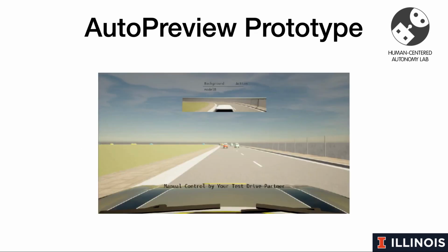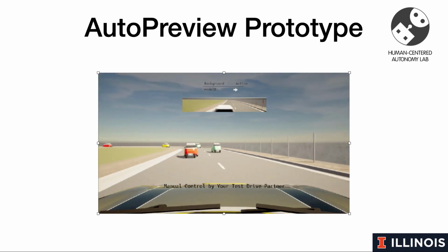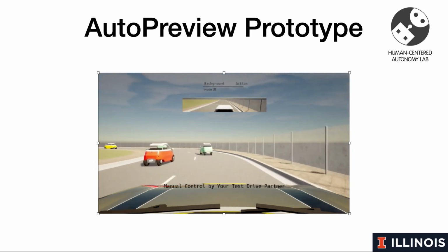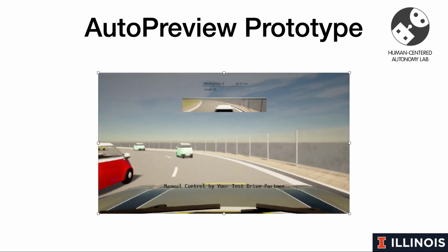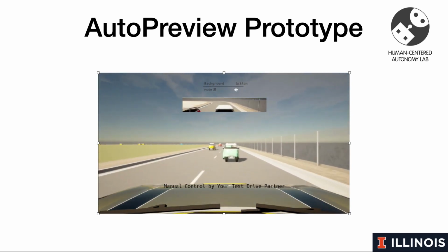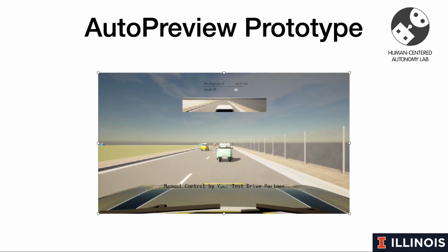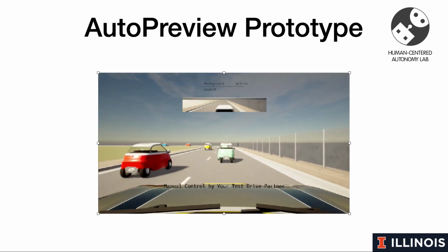To show the feasibility of the proposed framework, we built a prototype for our AutoPreview framework in the CARLA simulation environment. In this video, the Eagle car is manually driven by a human driver, and the action table at the top will stream the potential action. Whenever there is an arrow shown in the action column, it indicates a potential lane switching action that the autopilot would take at the current timestamp if deployed, given the current observation.